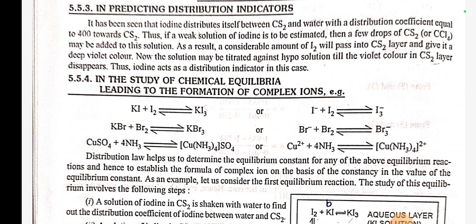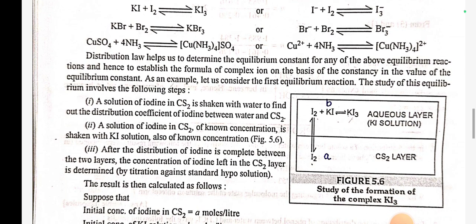Distribution law helps us to determine the equilibrium constant for any of the above equilibrium reactions, and hence to establish the formula of the complex ion on the basis of constancy in the value of the equilibrium constant. As an example, let us consider the first equilibrium reaction. The study of this equilibrium involves the following steps.